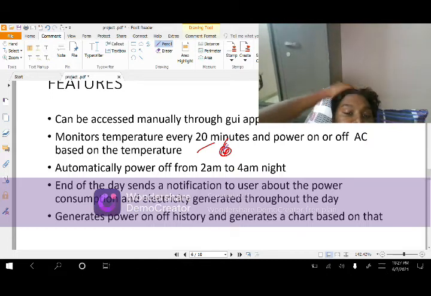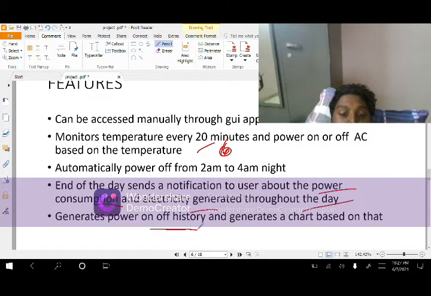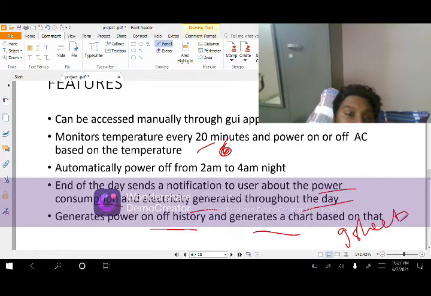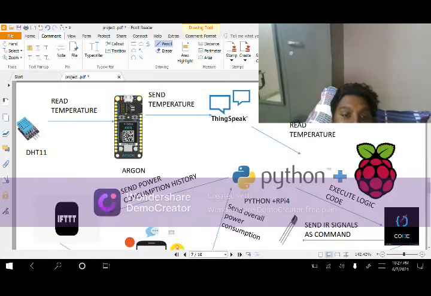Automatically the AC will be powered off from 2 a.m. to 4 a.m. At the end of the day the user will get a notification about the power consumption generated throughout the day. Power on and power off history will be there. That chart will be in Google Sheets, where you can access it. So these are the features.